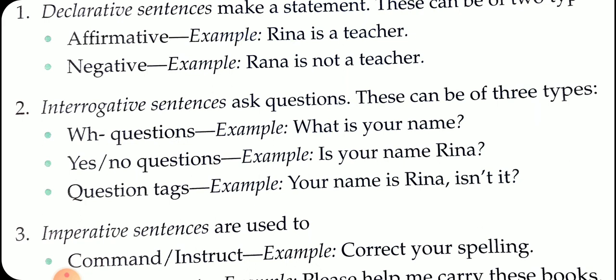Second, yes or no questions. Is your name Reena? Are you coming to my home? These are where we are asking yes or no, so this is also an interrogative type of question. Now the question tags. Your name is Reena, isn't it? You have completed your work, haven't you? These are called question tags. These are the three types of interrogative sentences.